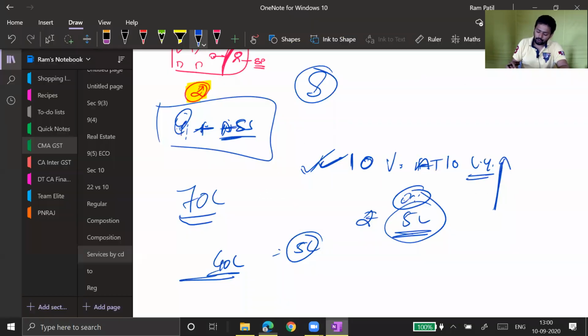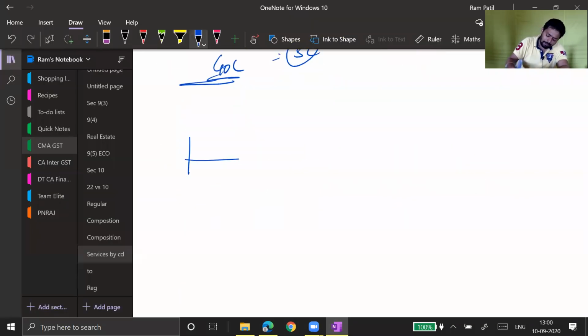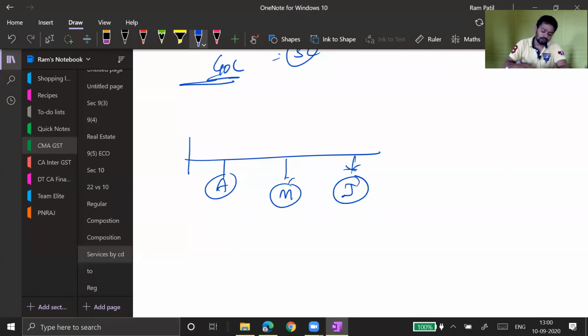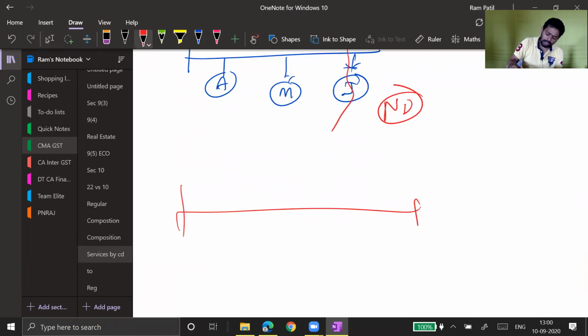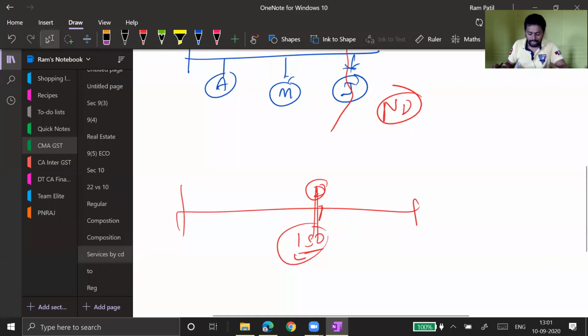Say for example, you started your year very nicely. In April you did intrastate supply, May you did intrastate supply, but in June you started making interstate supply. So from June onwards your composition scheme will lapse and you will become a normal dealer. Another example, in your current year, up to December you have achieved turnover of 150 lakh. After December, can I retain the composition scheme? Answer is no.